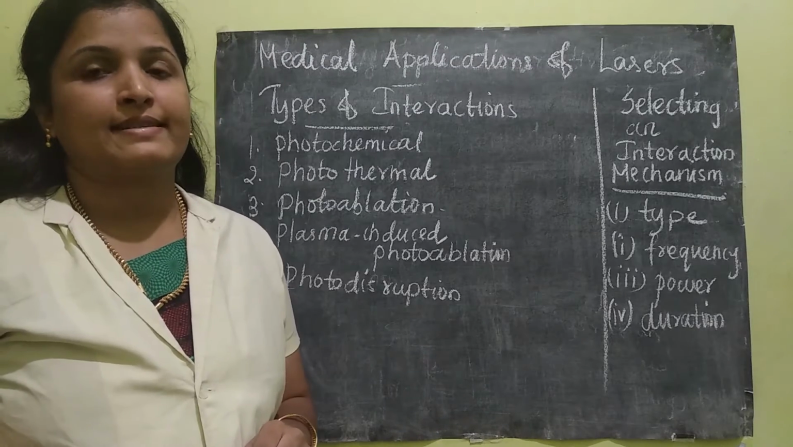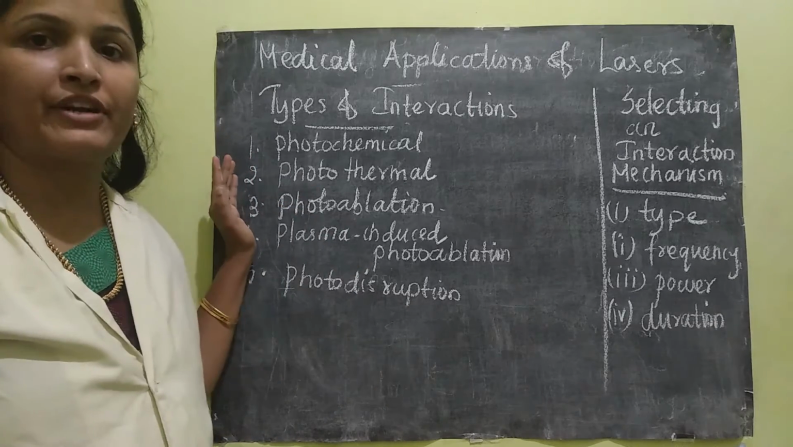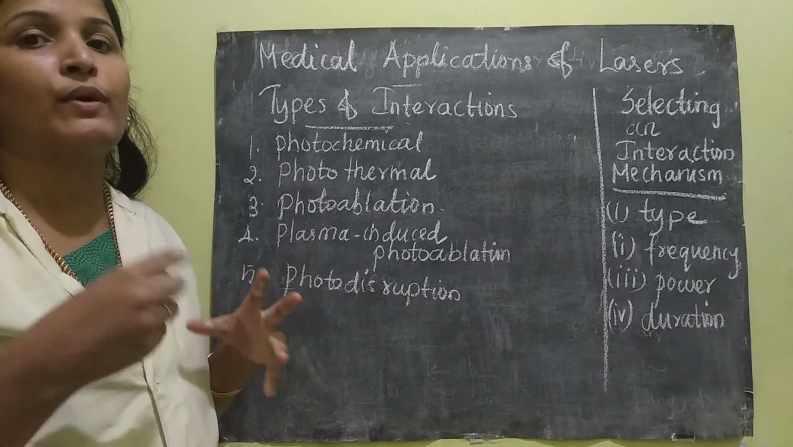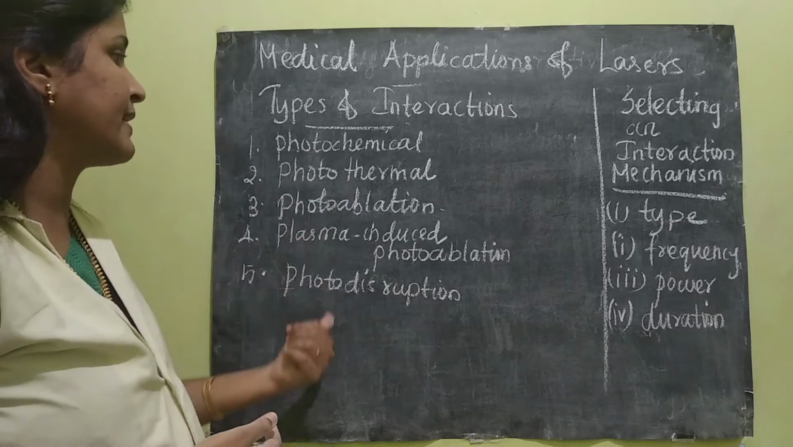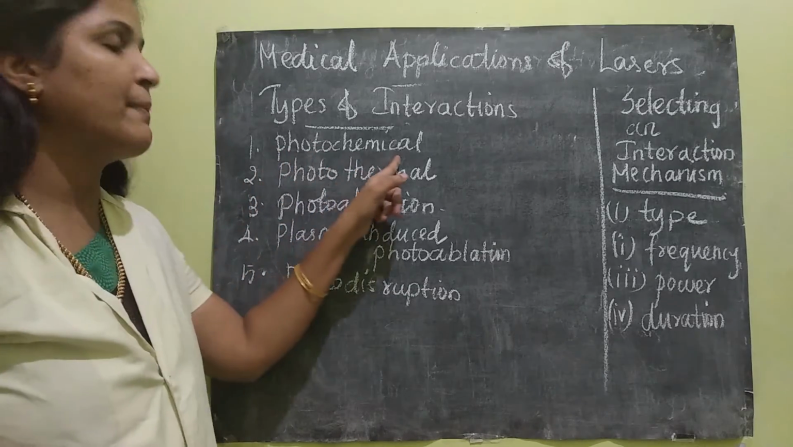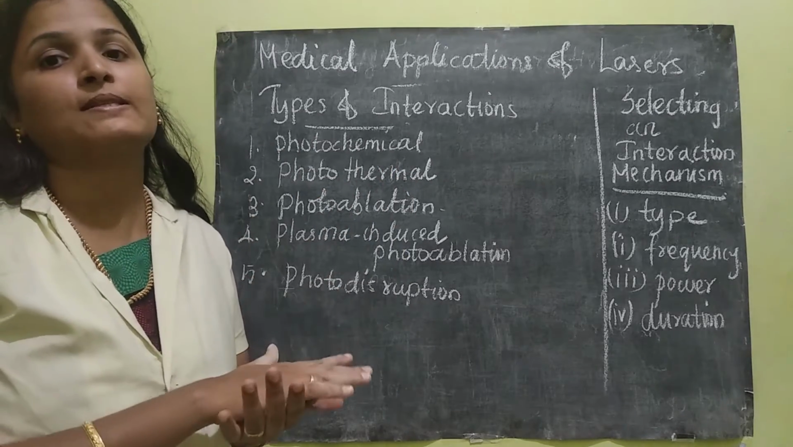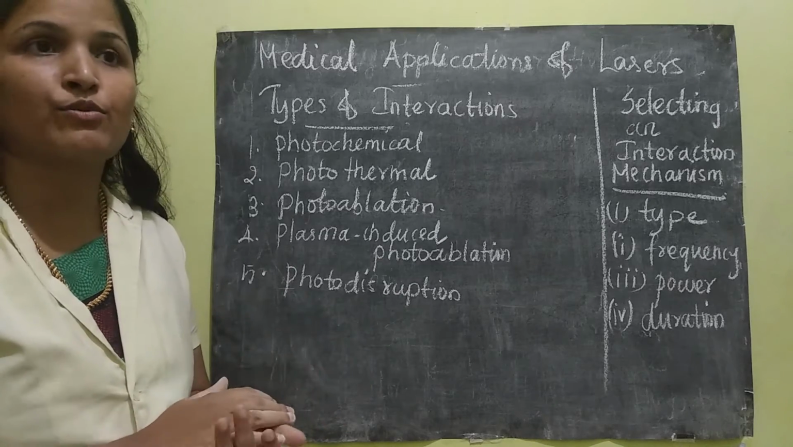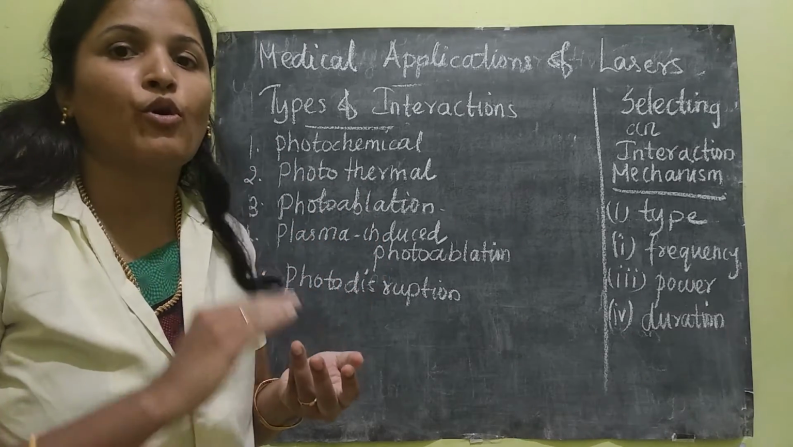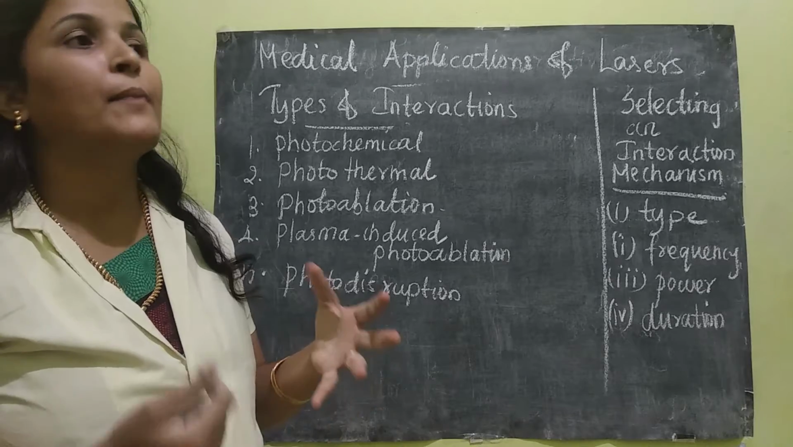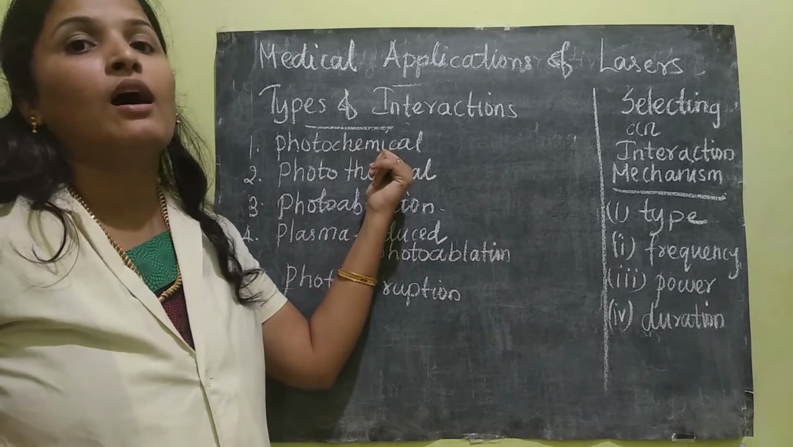Okay, now let's see various types of interactions. Okay, so here there are 5 types of interactions. Interaction means when the laser is interacting with the tissue, what will happen? So 5 types of interactions will occur. So first is photochemical interaction. We know photo means light, so when laser light falls on the tissue, some chemical reaction occurs. What I said, it will fall on the molecule and excite the electrons from lower level to higher level. Because of that, some chemical bonding will happen. Okay, so that is the photochemical interaction.